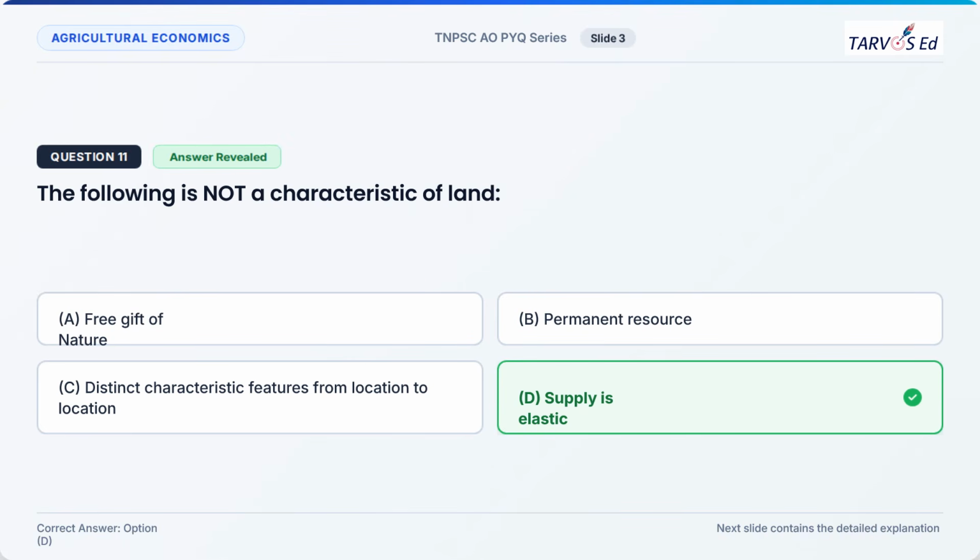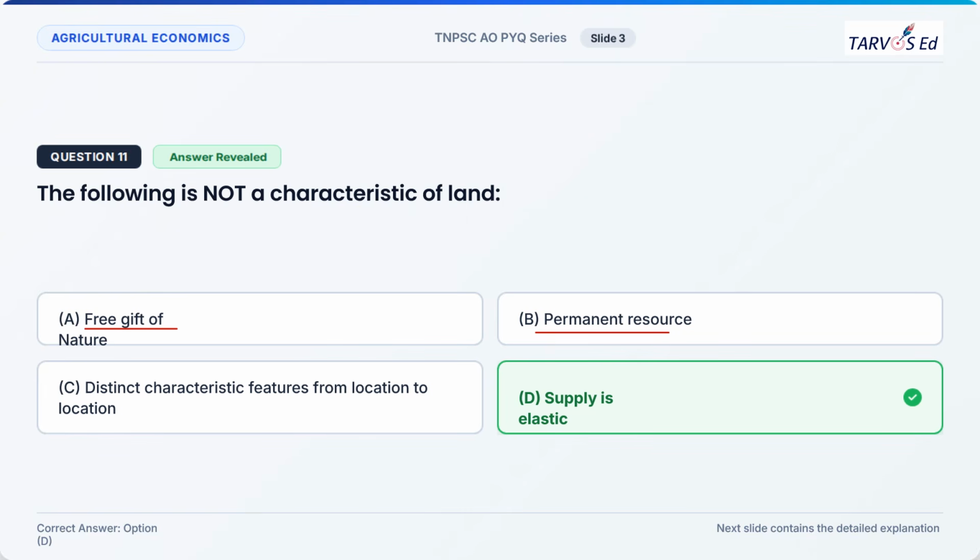Okay. So if you can see here, it is a free gift of nature. It is not a man-made resource. It is not a man-made factor of production. So we can distinguish the factors of production into man-made and the free gift of nature. Under free gift of nature, you will get land and labor. Man-made, you will get capital and management or organization.